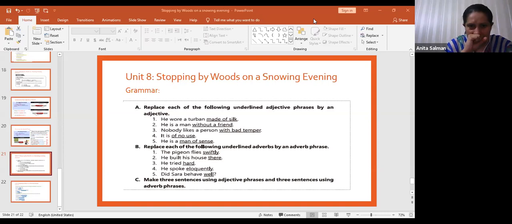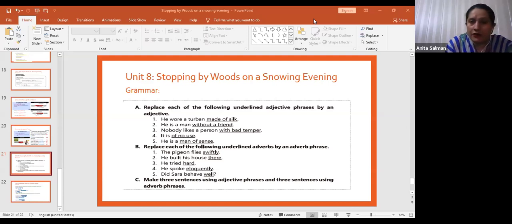With great speed, with smooth speed. Okay, fine. Next, he built his house there. What can you write instead of there? Yes, beta. At that place. Okay, good, Harun. Next is, he tried hard.